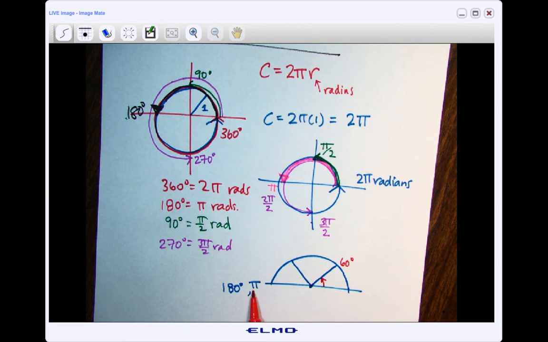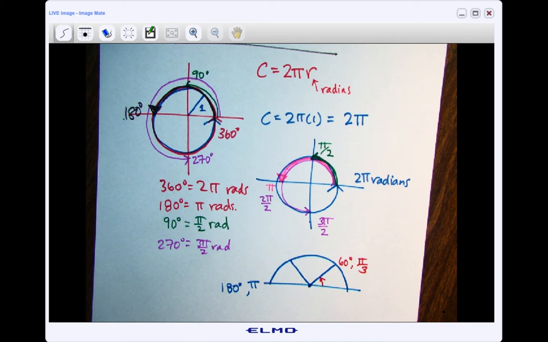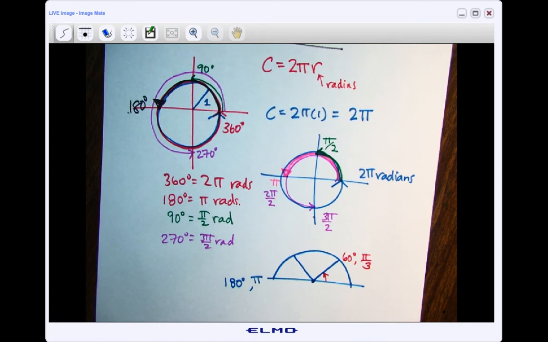And of course, if I cut this into 3, so I only do a third of it, well, how do I cut that in 3? The same way I cut it in half, I'm just going to write it as pi over 3. And so now you can see that pi over 3 is the same as 60 degrees. Pretty easy, right?